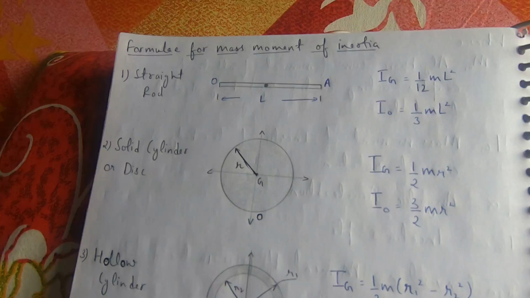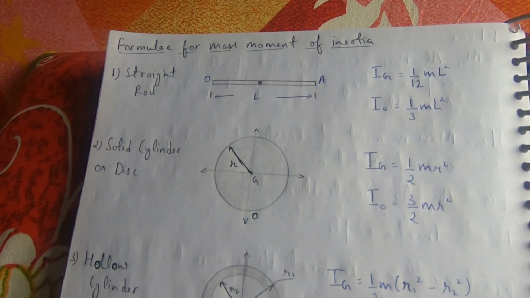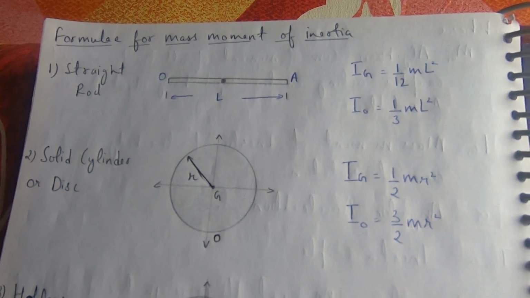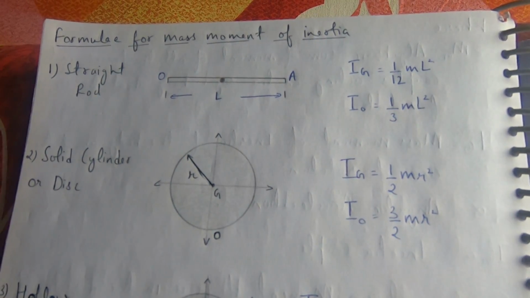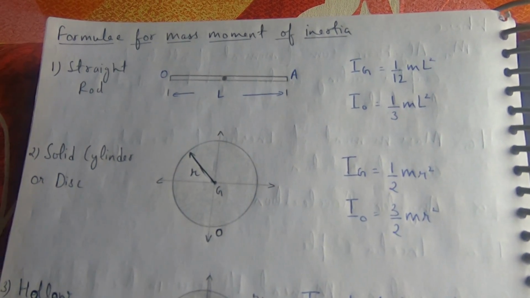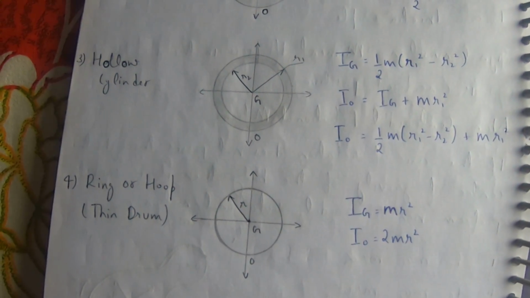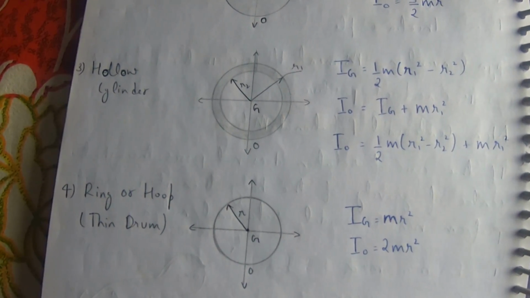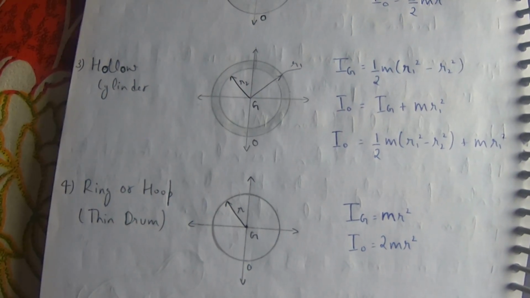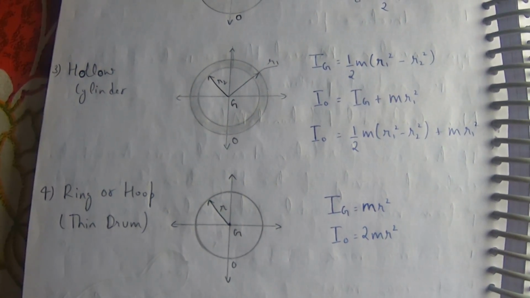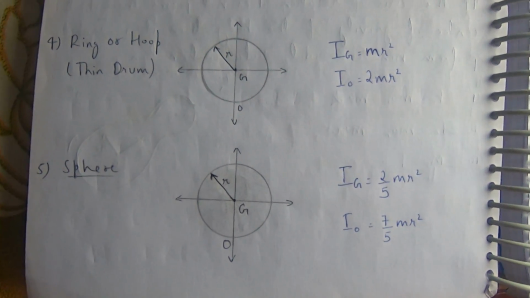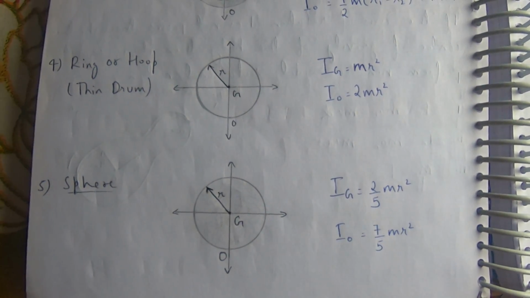Formulae for mass moment of inertia: for straight rod, Ig is equal to 1/12 m l square, Io is equal to 1/3 m l square. For solid cylinder or disc, Ig is equal to 1/2 m r square, Io is equal to 3/2 m r square. For hollow cylinder, Ig is equal to 1/2 m multiplied by (r1 square minus r2 square), Io is equal to Ig plus m r1 square. For ring or hoop or thin drum, Ig is equal to m r square, Io is equal to 2 m r square. For sphere, Ig is equal to 2/5 m r square, Io is equal to 7/5 m r square.